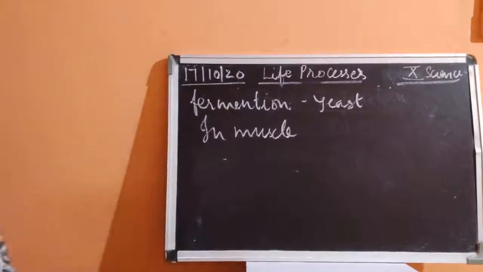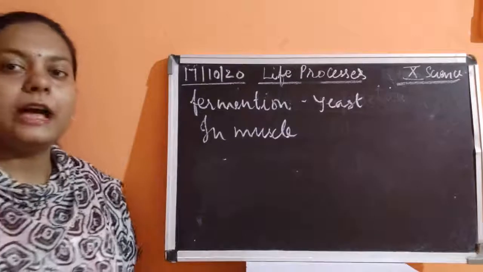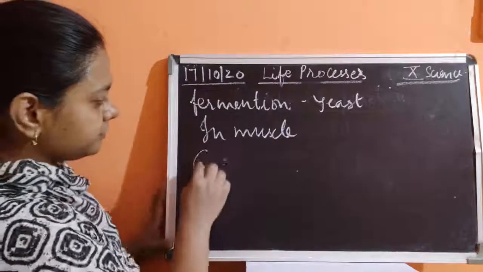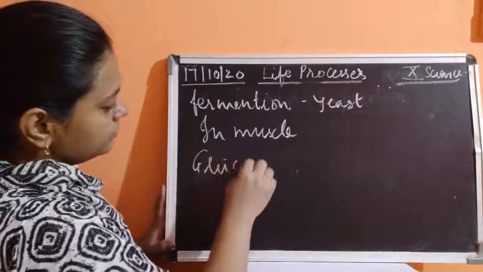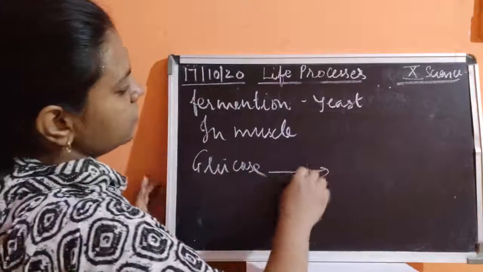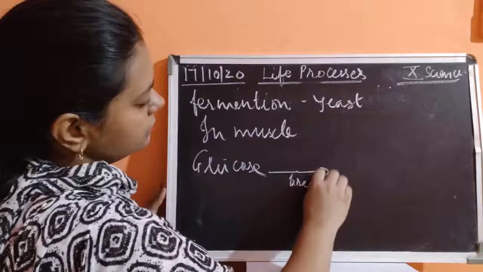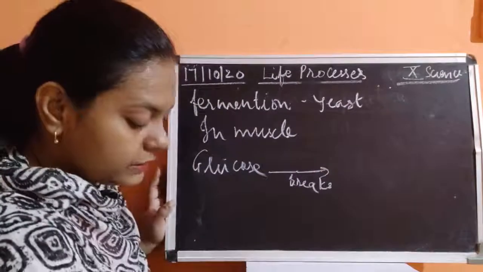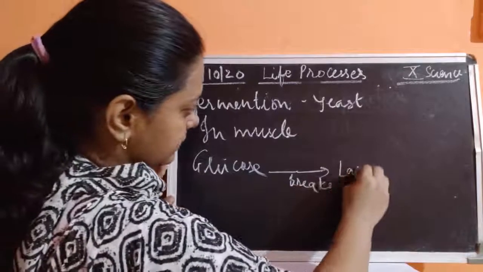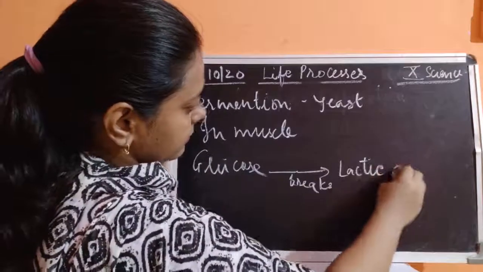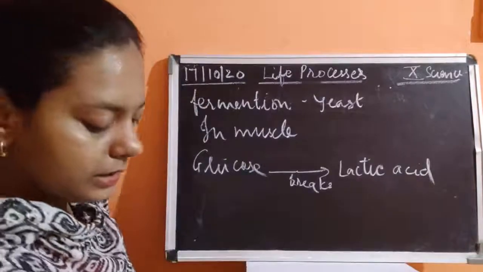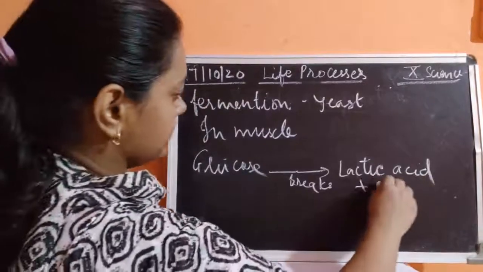After that, here the second type, the anaerobic respiration: the glucose breaks down to form what? It forms lactic acid. Okay, it breaks down to form lactic acid plus energy.